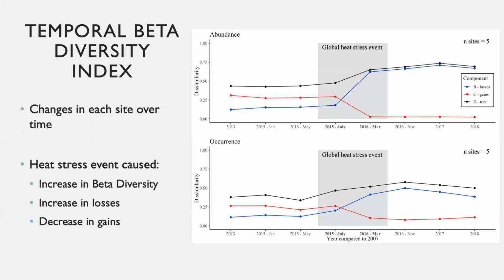There is again both abundance and occurrence or presence absence data being analyzed, with abundance on the top and occurrence on the bottom. Both graphs show that there was an overall increase in beta diversity between sites after the heat stress event, shown by the increase in the black line during and after the shaded gray box. There was also an increase in species losses due to the heat stress event, shown by the increase in the blue line over time. And finally, there was a decrease in the species gained due to the heat stress event, shown by the drop in the red line during the global heat stress event.